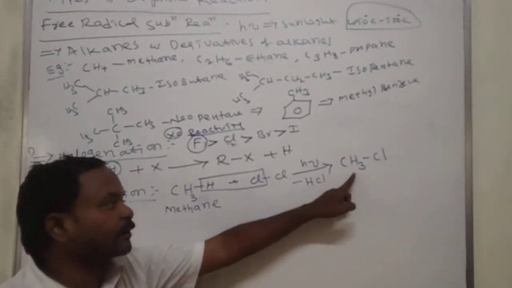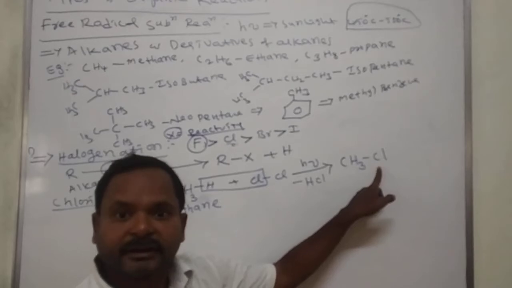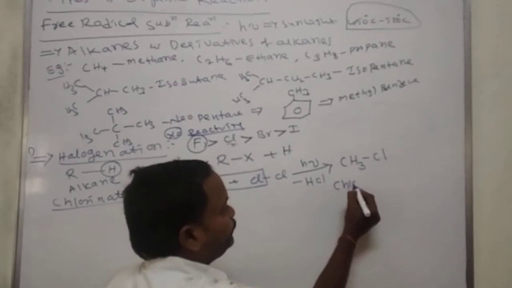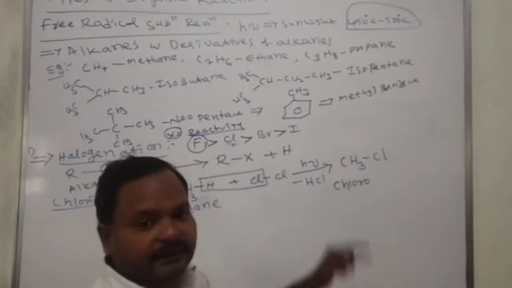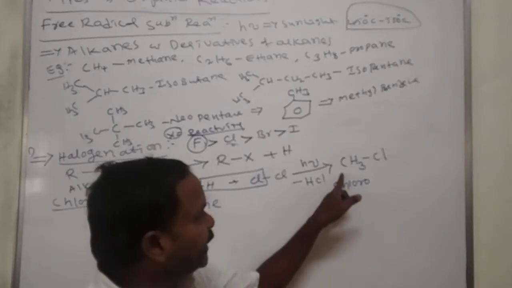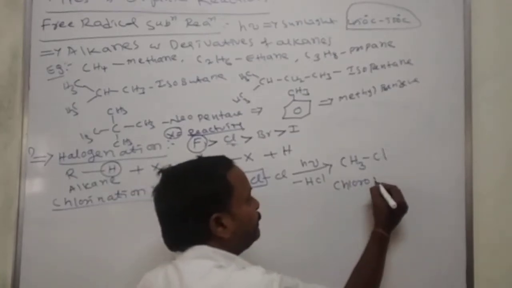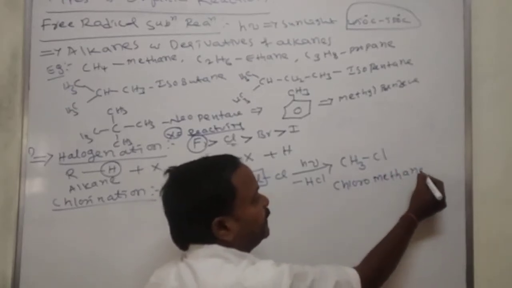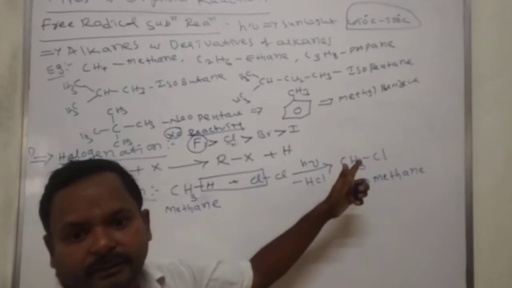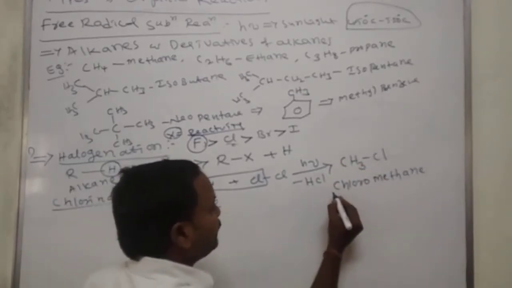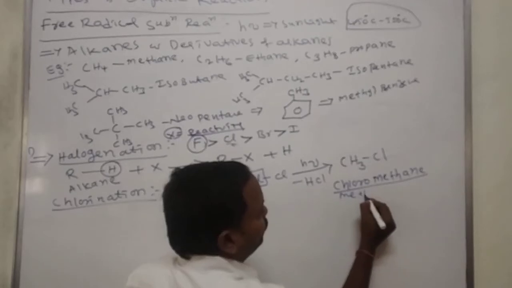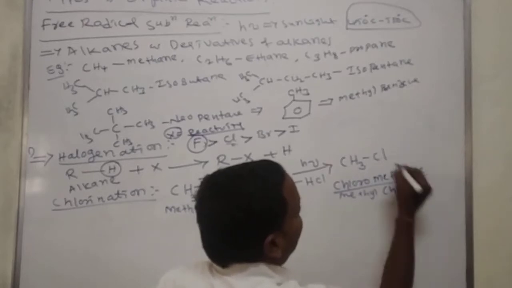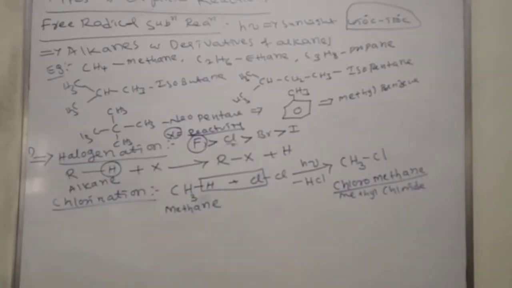What is the name of this molecule? Here chlorine is there. Chlorine is a substituent, write chloro. How many carbons are there? Only one carbon, so write meth. And is there any double bond here? No, so I write a. The IUPAC name of this one is chloromethane. Common name of this one? Methyl chloride. This is a methyl, this is a chloride. The common name of this molecule is methyl chloride.